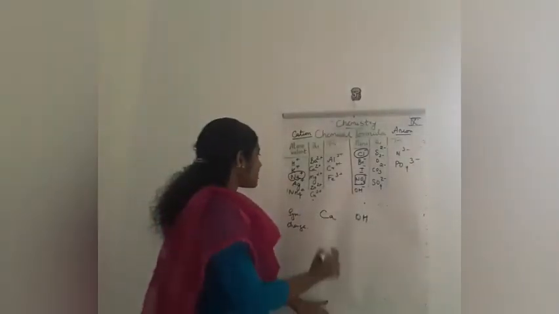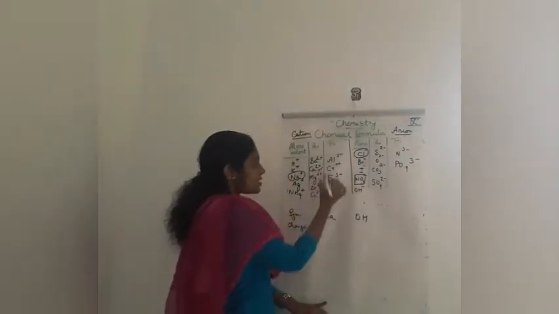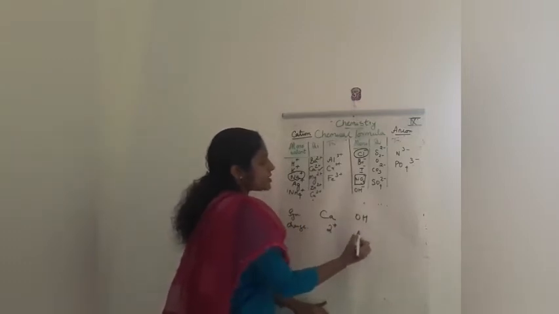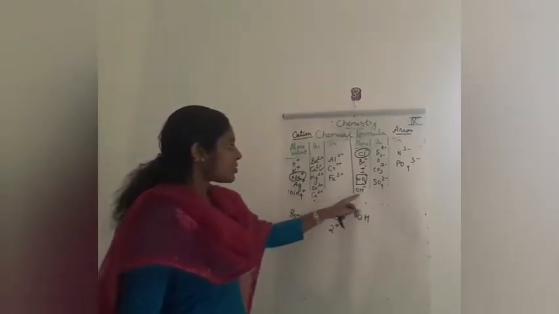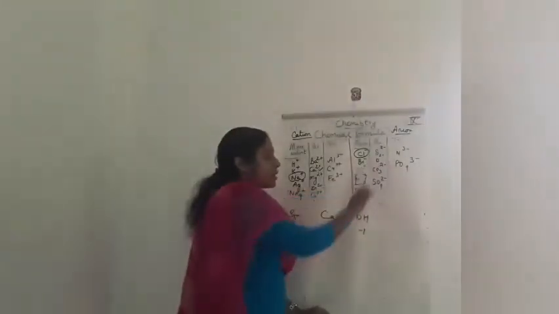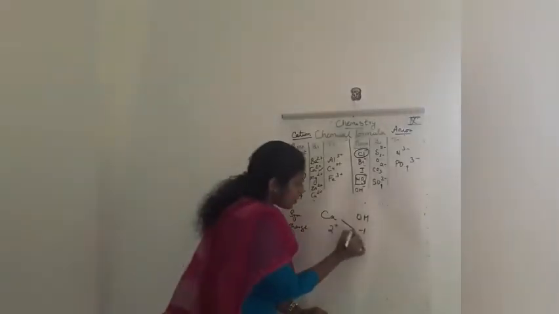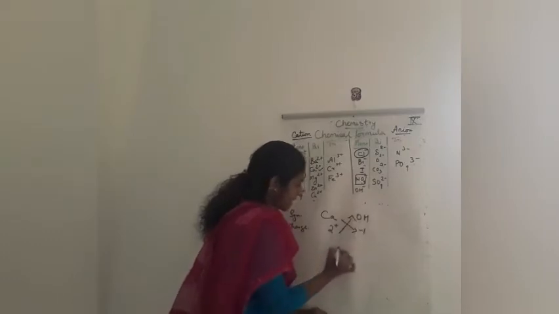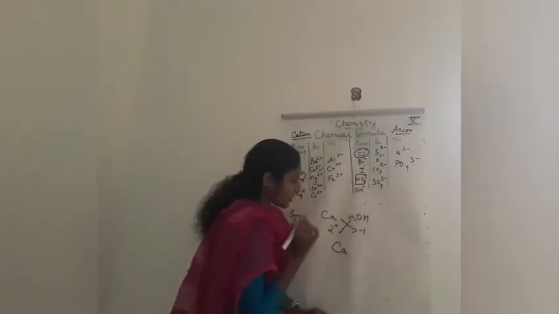Now we are going to write the charge. Calcium charge is 2 plus. Hydroxide OH charge is minus 1. Okay, monovalent anion, so minus 1. Now you cross multiply it. Cross multiply: Ca 1 ion